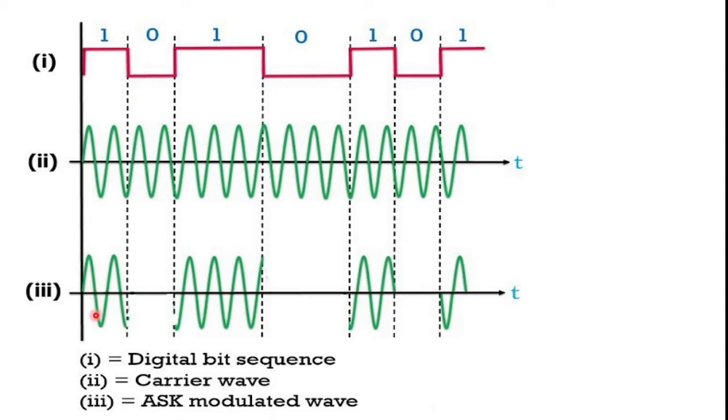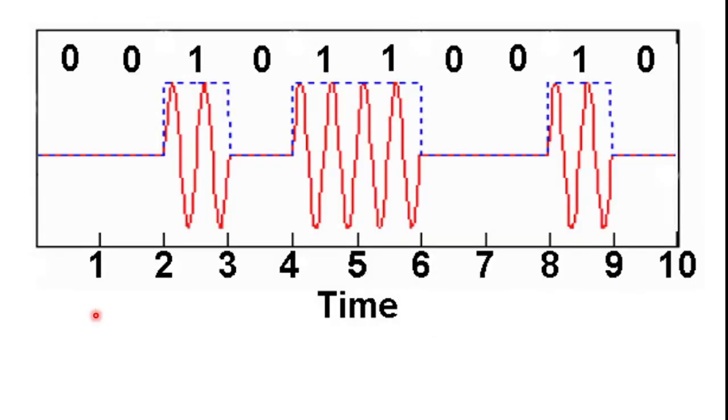Amplitude shift keying is also referred to as binary amplitude shift keying, BASK, as its usual operation is associated with only two levels. And this is the graphical representation and definition of amplitude shift keying.